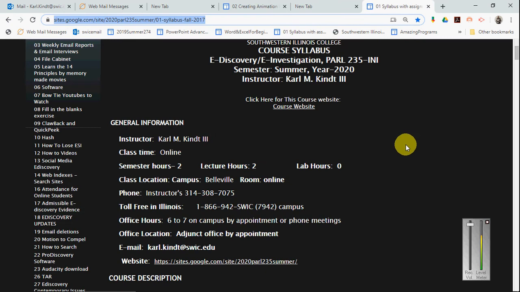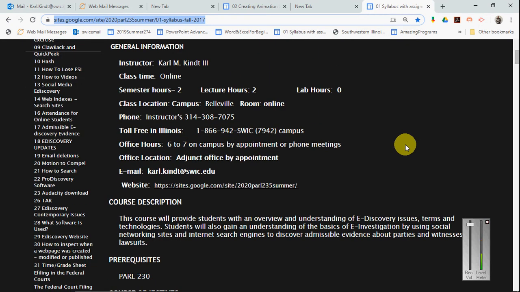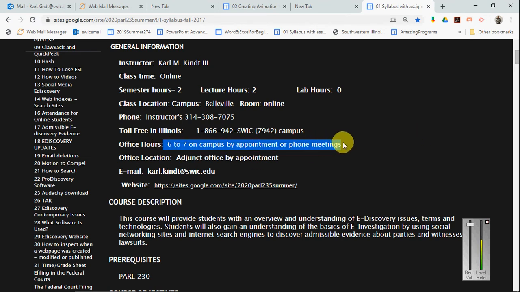And so as we come down, my phone number is on the syllabus right here. So if you have any questions, don't hesitate to call anytime, night or day. All right. Now it says office hours, 6 to 7. Well, I'm not really on campus at all in online classes, but I can meet with you over the phone or Zoom sessions as well. And if you need hands-on experience with any of the software, I can usually talk you through that on a Zoom session where you look at me working with the software that I'm encouraging you to learn during the course, and that is a part of our assignments.